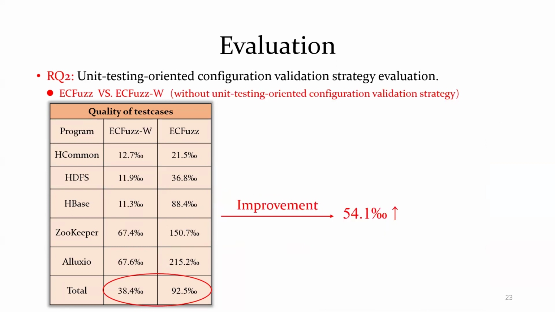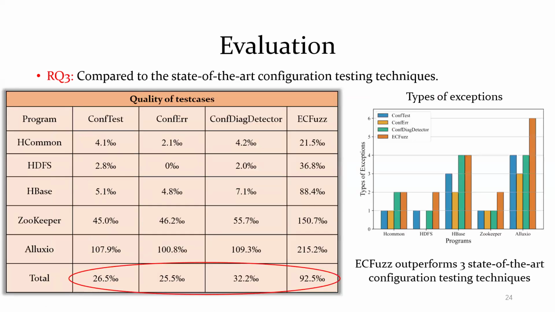RQ2 is unit testing-oriented configuration validation strategy evaluation. We merely compared ECFuzz with ECFuzz W. ECFuzz finds 54.1 more unexpected failures when the same 1,000 test cases are injected into the system. The results show the effectiveness of using the unit testing-oriented configuration validation strategy.